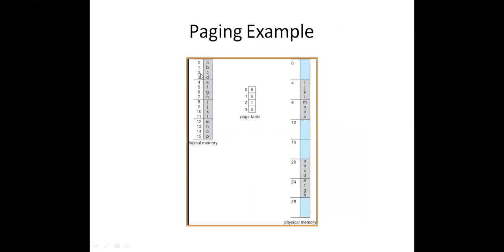Each page has four locations separately: 0, 1, 2, 3, and then the next one is divided internally into 4, 5, 6, 7, and again into 8, 9, 10, 11, and the next partition is divided into 12, 13, 14, 15. So this entire portion is called page 0, this is page 1, this is page 2, and this is page 3.